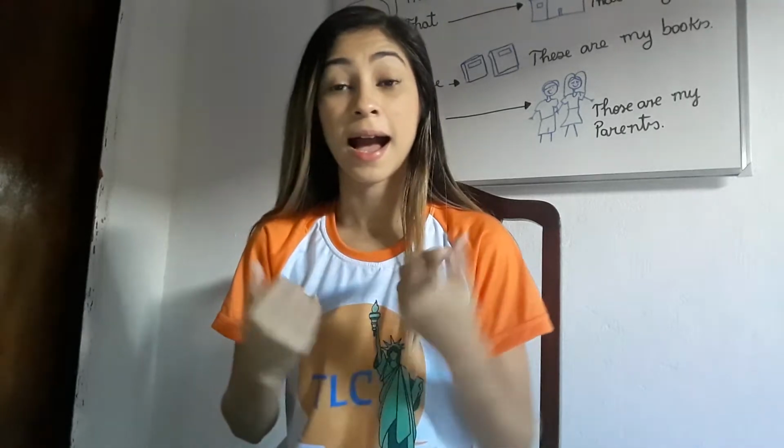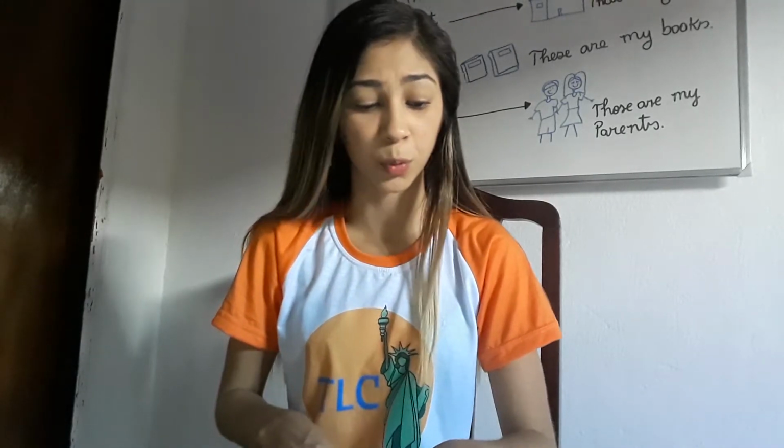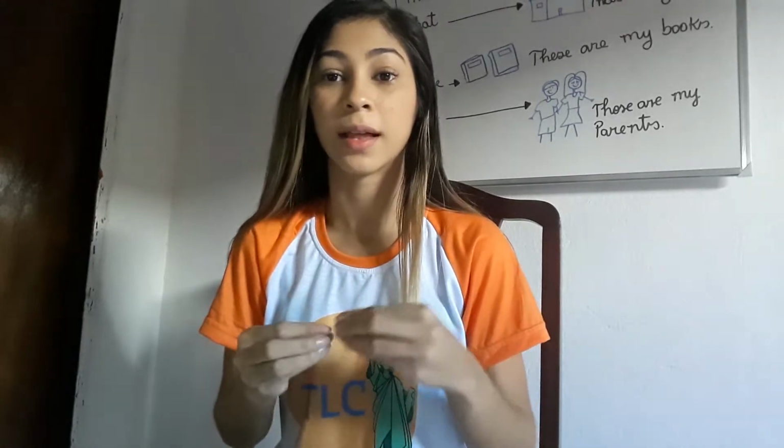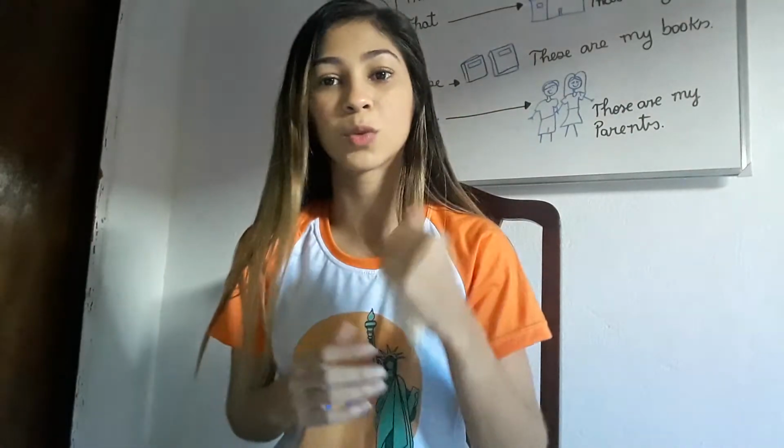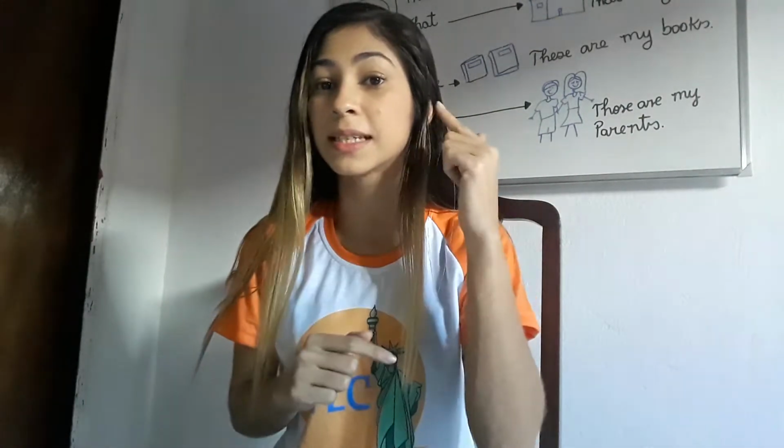So I will first start with you on your book on page 26, presenting the family members. I know that you know how to say all these family members, but I need you to listen one more time. I will put the listening below the video, okay?